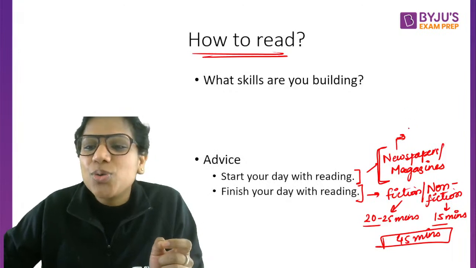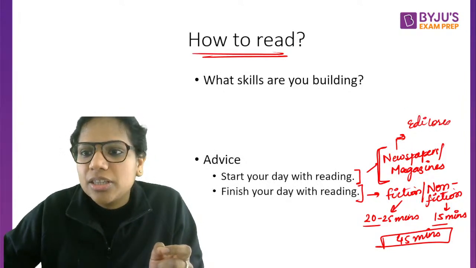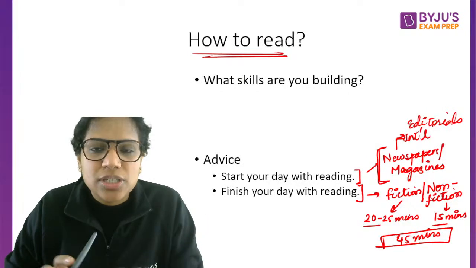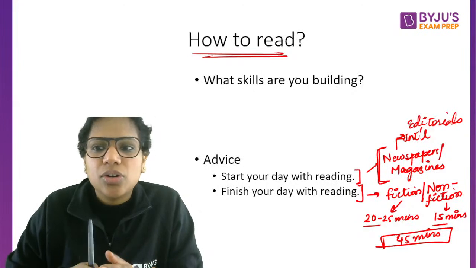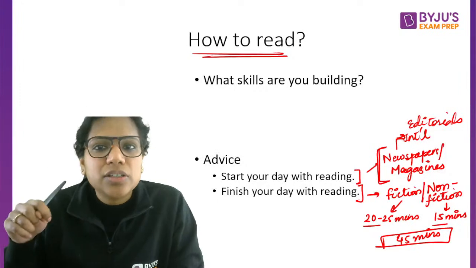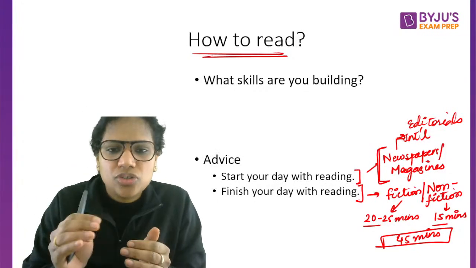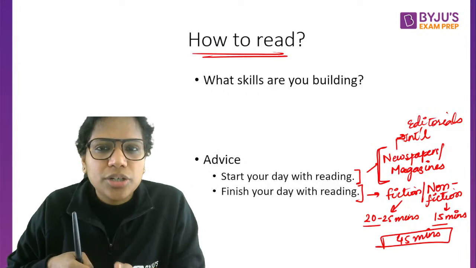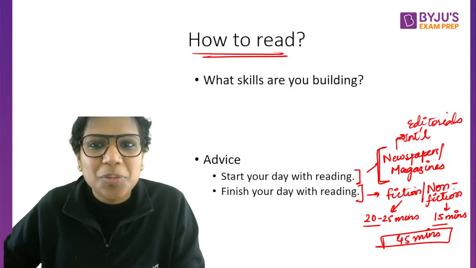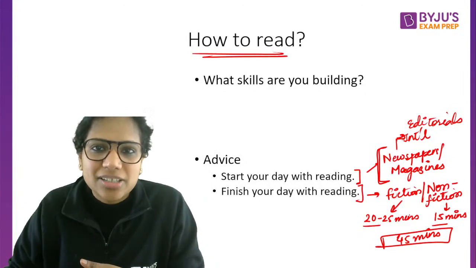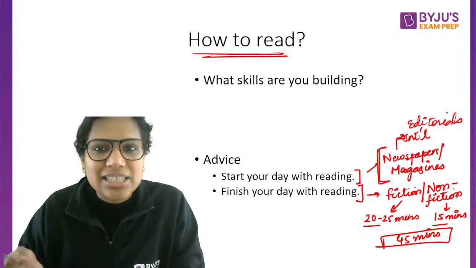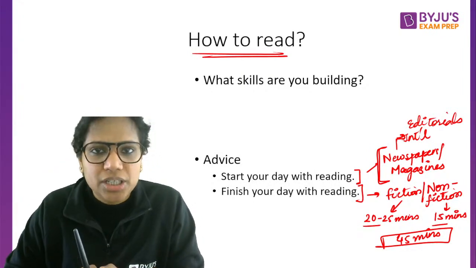Be selective. So editorials are a must. The international page is a must. Right now, let's say you picked up these two pages. Even in these, let's say on the editorial page, I don't read each and every article there. I first see who has written that article. Okay, so what's the topic, who has written it, can this authority be biased? For instance, if there's an article about a political party written by the politician of that political party, then it's likely to be biased. I would probably not read the entire thing, just read the gist of it, the sub headlines that are there. So be smart about reading the newspaper.